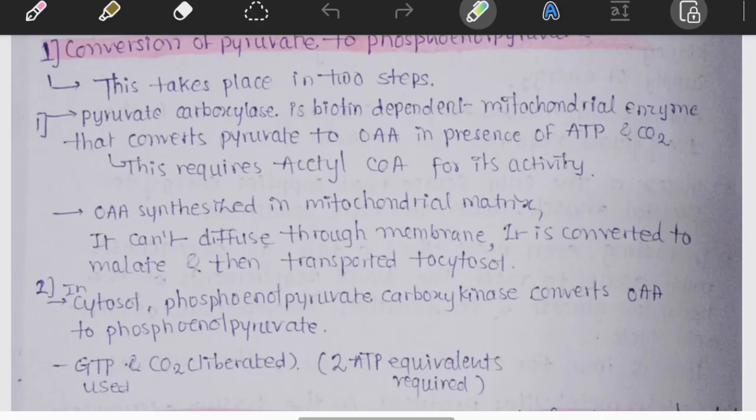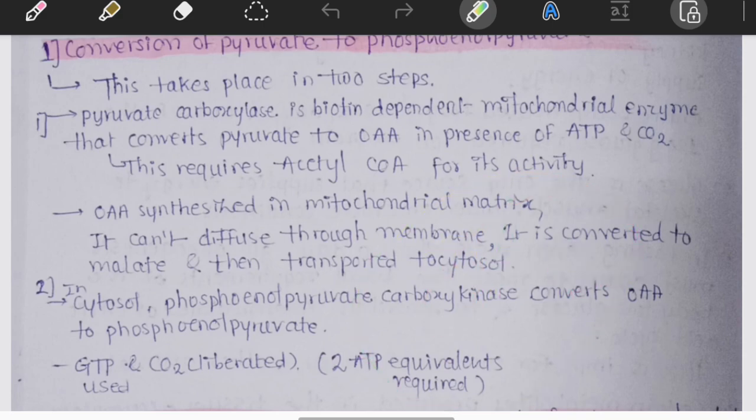Another favorite question is that pyruvate carboxylase is activated by acetyl CoA. Why? Because imagine lots of fatty acid breakdown. Fatty acids produce acetyl CoA, and high acetyl CoA tells the liver we already have enough fuel. Instead of burning pyruvate, convert it into glucose. Very logical. But wait, oxaloacetate is now formed inside the mitochondria.